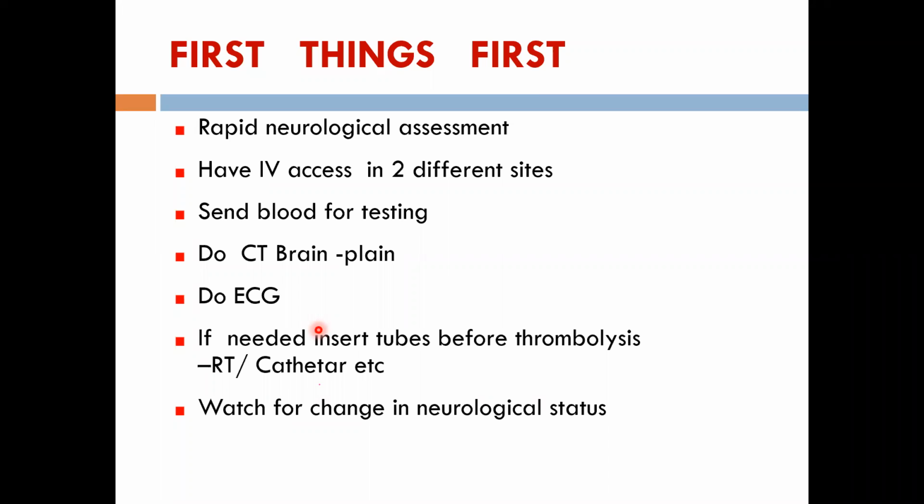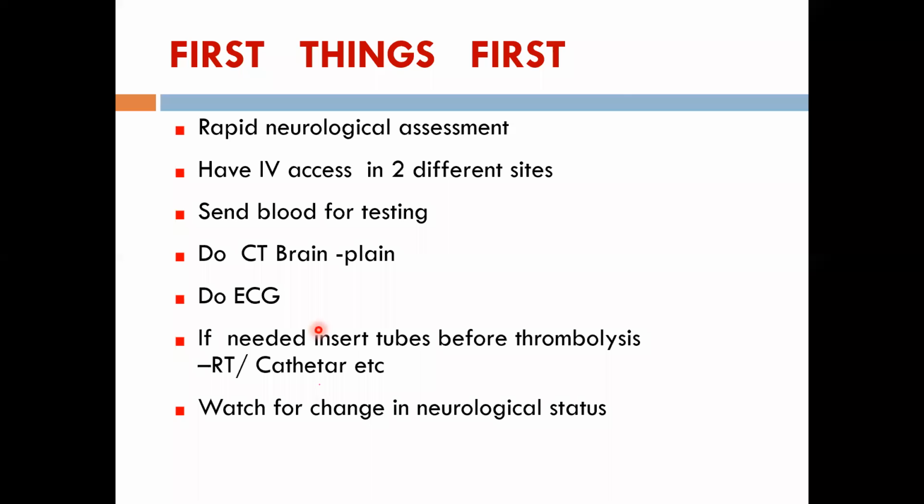When you think that the patient has this, start 2 IV lines, one on either side. Just keep the lines patent. Take the blood. I will tell you what tests have to be done. Send the patient immediately for CT scan. Within 10 minutes, the patient should be back from the CT scan room. Do only plain CT scan. No contrast CT scan in an acute stroke. So by 10 minutes, before you get the report, you get the ECG done. By then, all your blood reports and the scan should be ready. The next 25 minutes, it all should be ready.